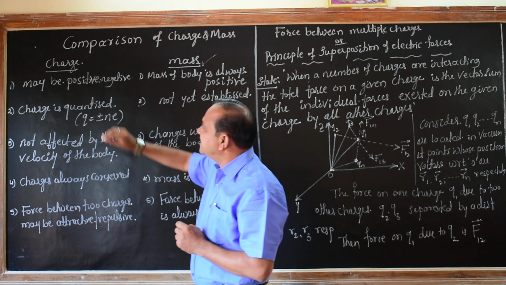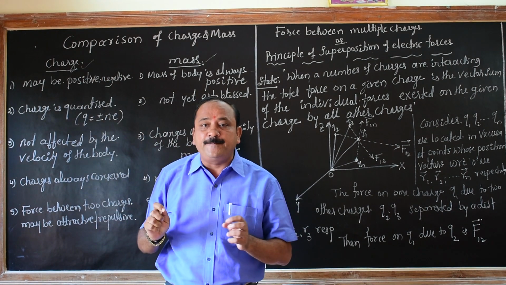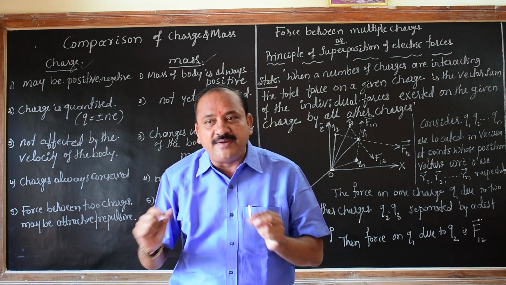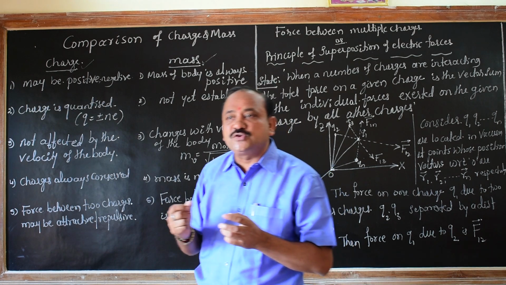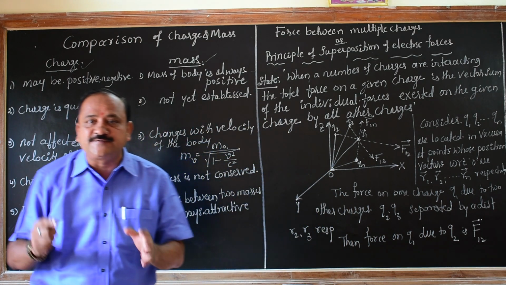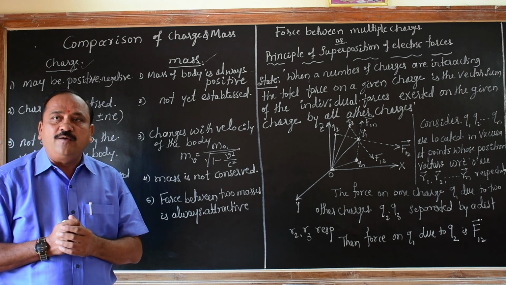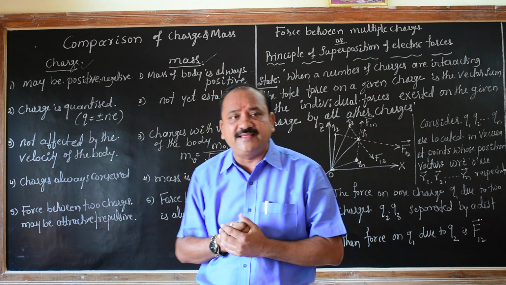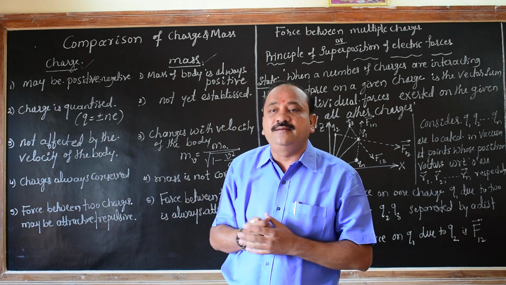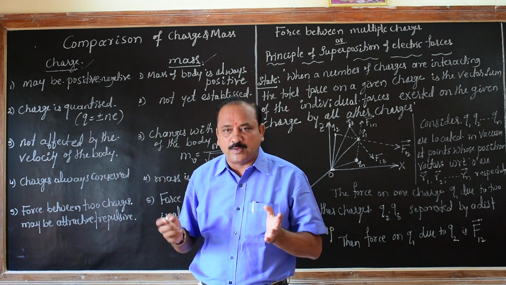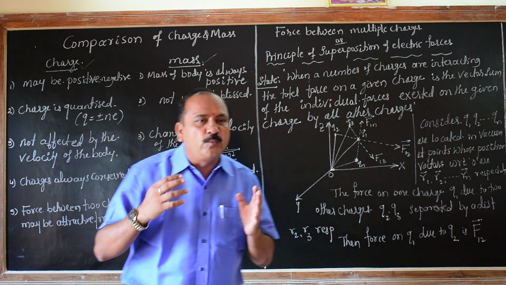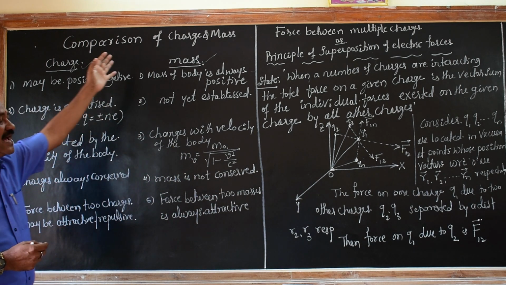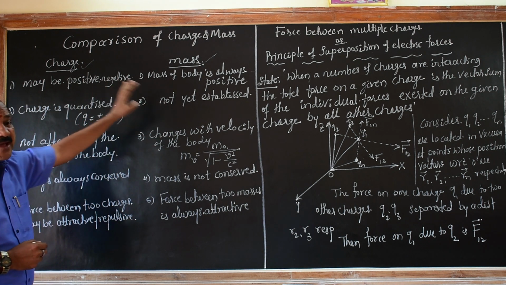We already studied the charge. The charge is the basic property of an elementary, or fundamental, particle. That is also an invariant property that we discussed in the last class. Now, from the examination point of view, they may ask, and we expect in the examination, to distinguish between electric charge and mass. With reference to that, we always expect at least 2 to 3 points regarding charge as well as mass. There must be some comparison.